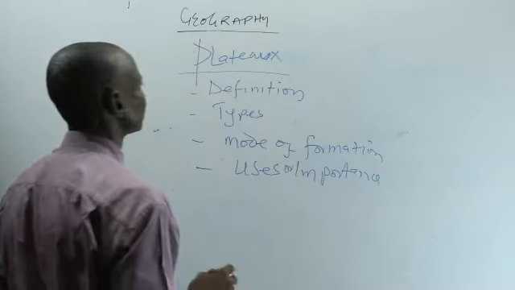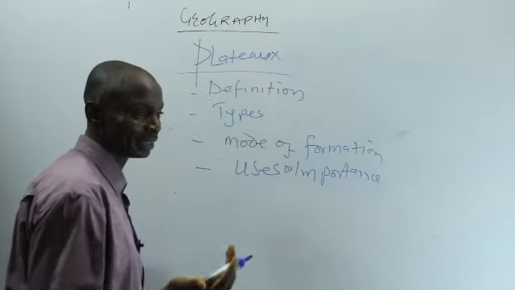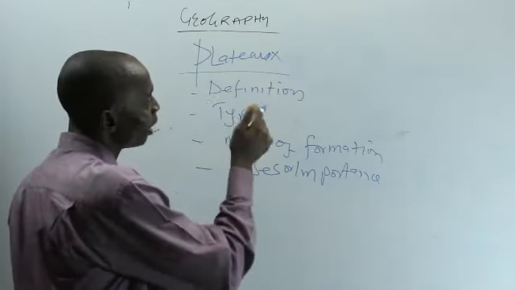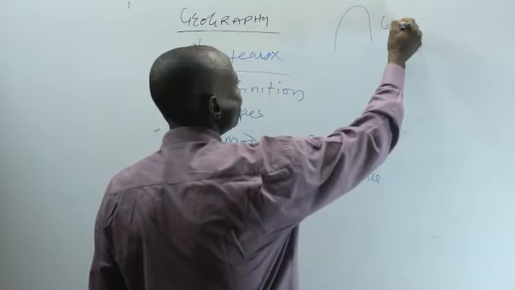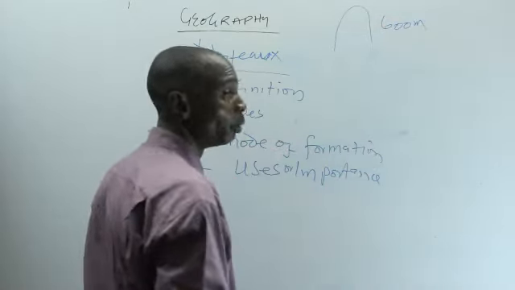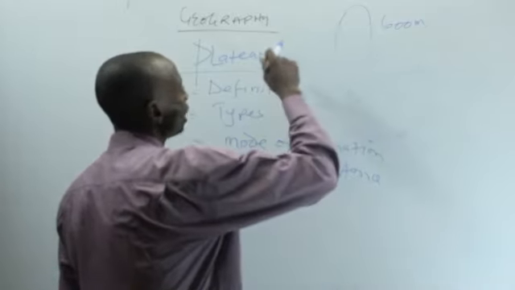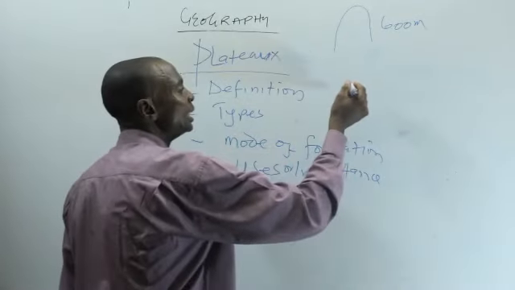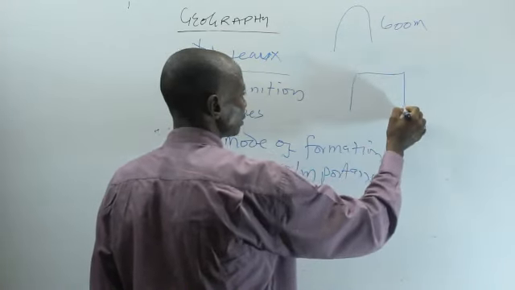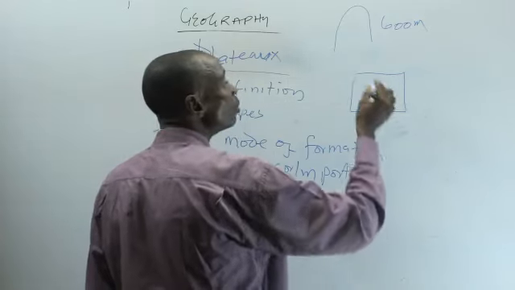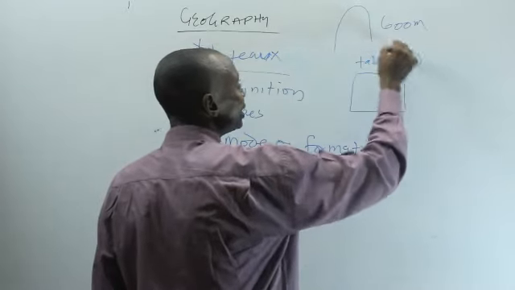plateau as a topic. We say that plateau is also an elevated upland. In the case of a mountain, it has a height of what? 600 meters above the sea level. But the difference between plateau and mountain is that a plateau is an elevated land with a flat surface. An elevated land with what? A flat or a table. We call it tableland, a table surface.